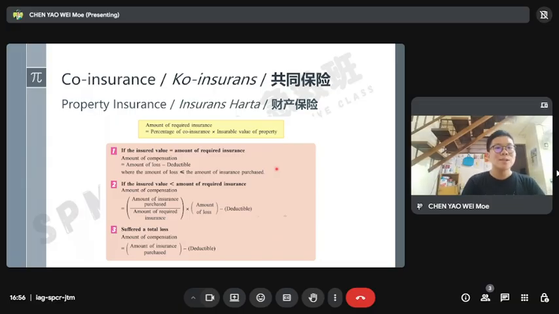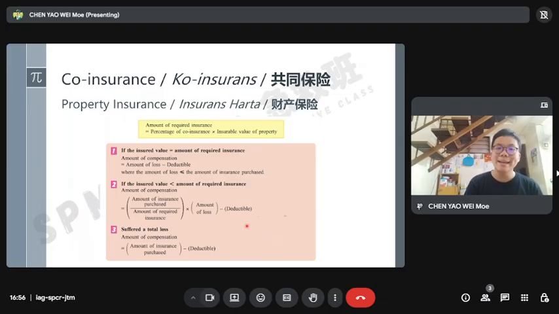But if you didn't pay the money fully, if you pay only a little, yes, you have a compensation, but you divide the amount of insurance purchased by the required insurance that you should have paid, times the loss minus the deductible, and then your answer is your amount of compensation.